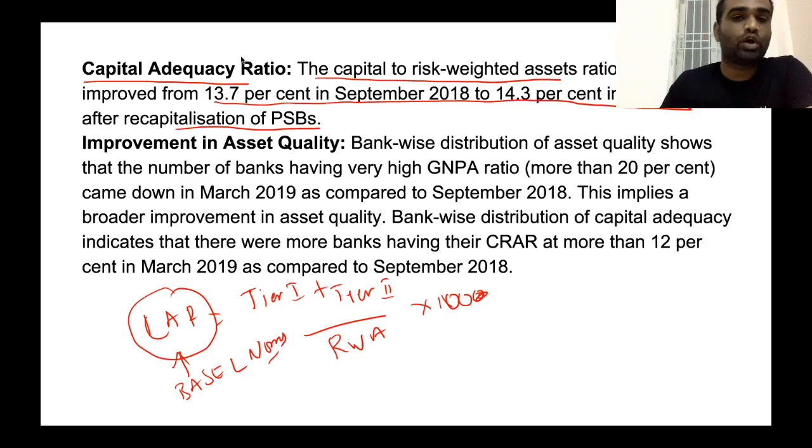Based on Basel 3 norms, for all other banks around the world, the capital adequacy ratio is set at 7 to 11%, but for Indian banks it is set at 12%. The lower the number, it is better.